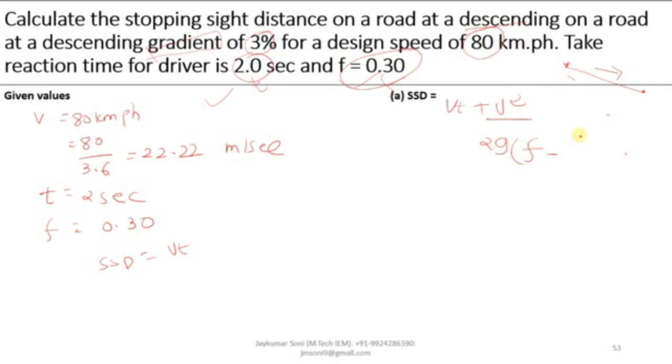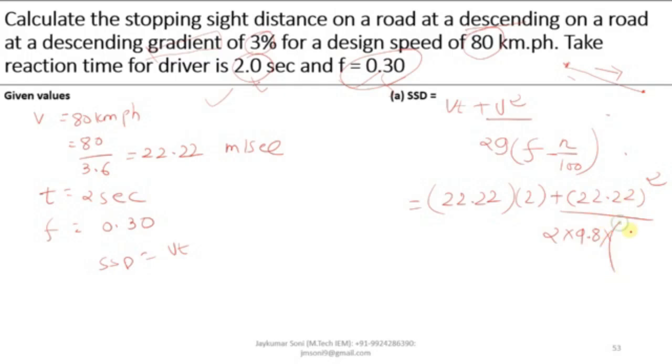If the descending gradient is given, we will be taking minus n by 100. Here we will be taking V as 22.22, and we will be taking F as 0.30 minus 3 by 100.